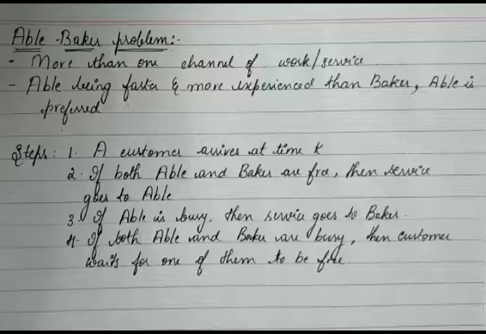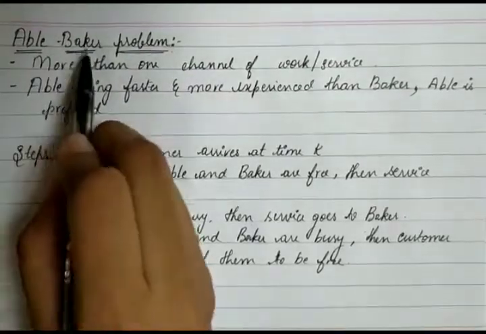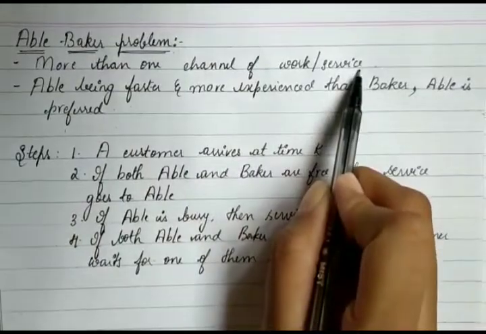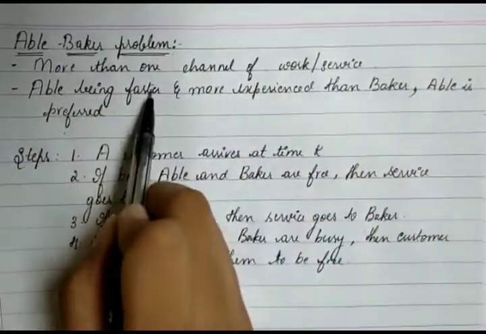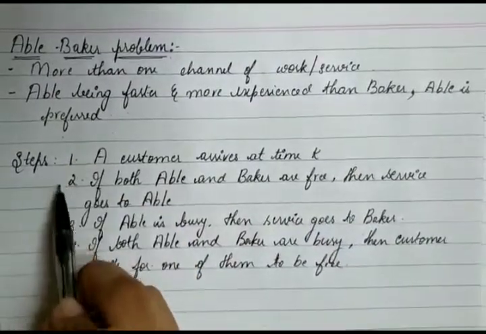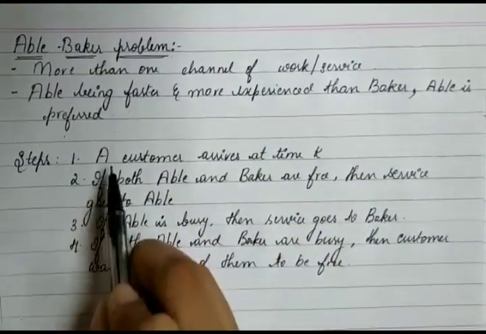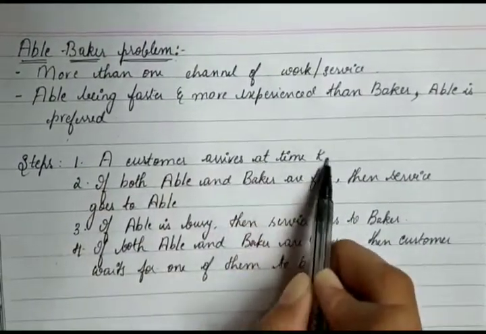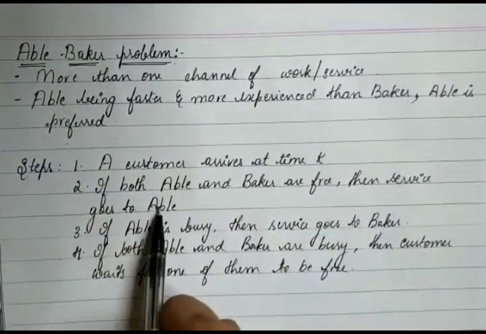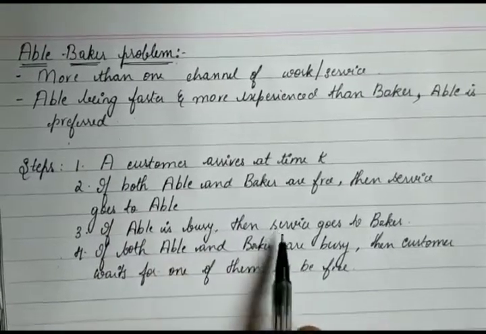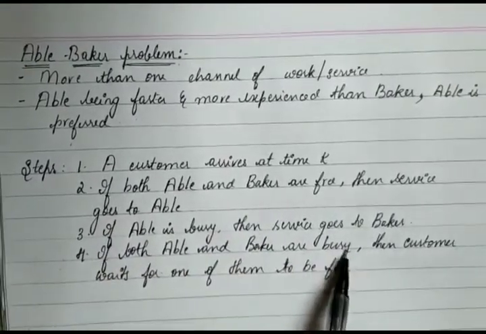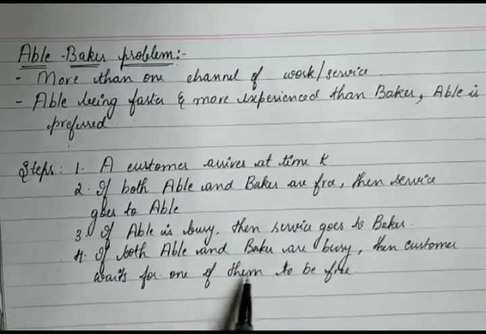Now let's move on to the solution. In the Abel-Baker problem, more than one channel of work or service is being used. Abel, being faster and more experienced than Baker, is preferred. Here are the steps to perform. A customer arrives at time K. If both Abel and Baker are free, then service goes to Abel. If Abel is busy, then the service goes to Baker. If both Abel and Baker are busy, then the customer waits for one of them to be free.